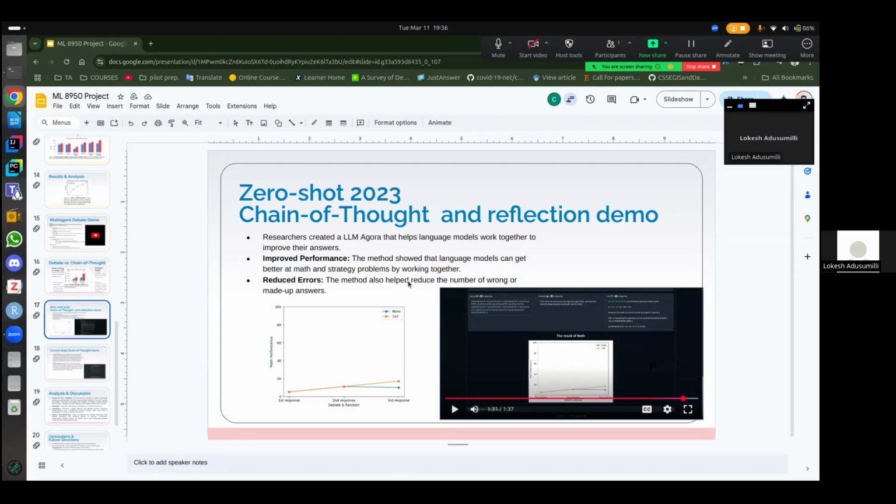So the method showed that language models can get better at math and strategy problems by working together. And it becomes a little bit better if chain of thought is induced into the models. The model also helped to reduce the number of wrong or made-up answers by doing self-introspection or debate with other agents.